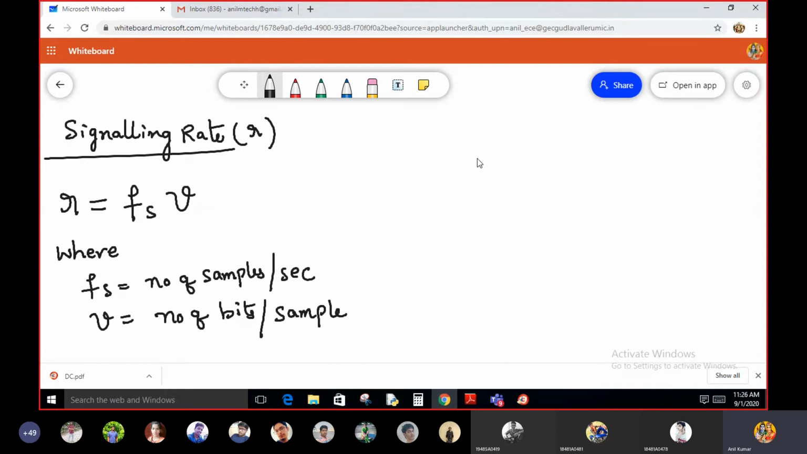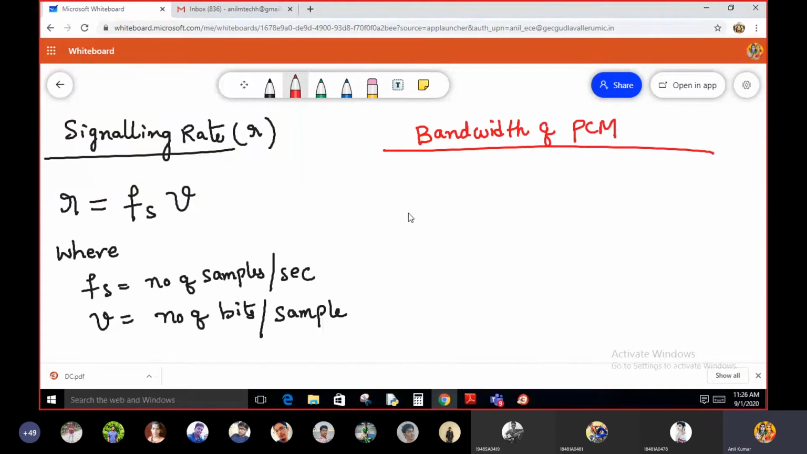Is it okay? Now coming to the bandwidth of the PCM system. Always in PCM communication systems, according to the standards maintained by the companies, the bandwidth in PCM is maintained as greater than or equal to half of the signaling rate. Bandwidth in PCM system must be greater than or equal to half of the signaling rate.